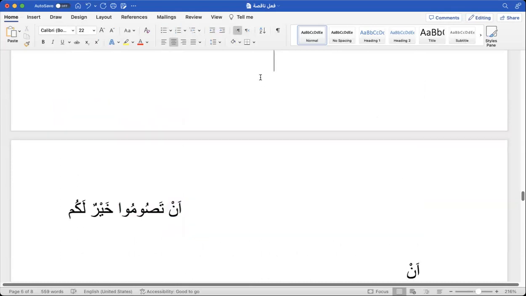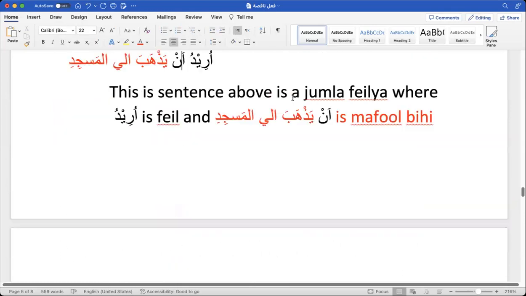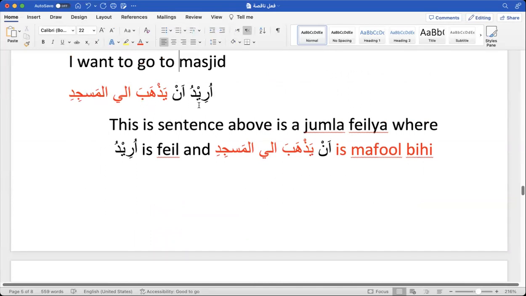Now if it is coming in between, for example uridu an yazhaba al masjid, you have uridu, which is fa'il mudari, a fa'il, but then you have an plus fa'il mudari. This whole thing became a compound ism. So it will be translated as to: I want to go to masjid. You will not translate it as a jumla fi'liya, but as an ism. For example, yazhaba means to go, so you will say to go to masjid. Clear?